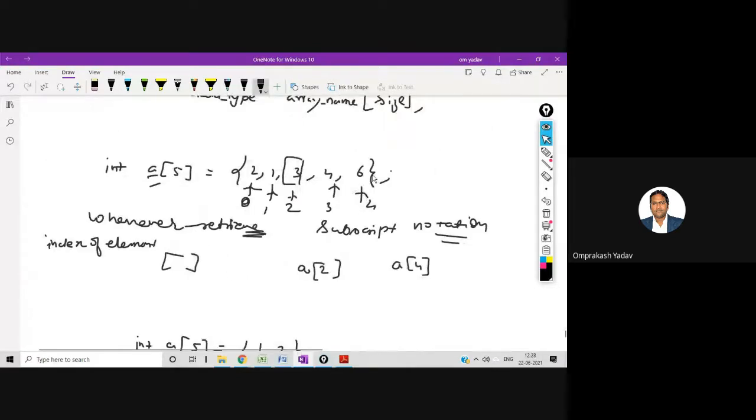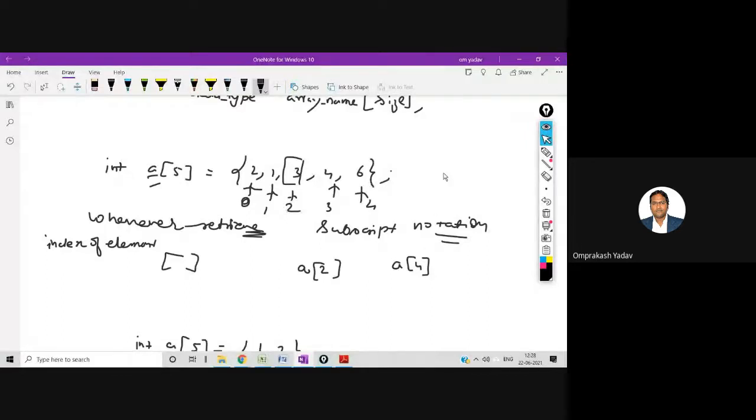Now about the index number: how many elements are there? As you can see, 1 2 3 4 5. There are 5 elements, and the index number will always go from 0 to n minus 1. So n is 5, and the index number will go from 0 to 4. Remember this, keep this in mind: the index number starts from 0 and goes till n minus 1.